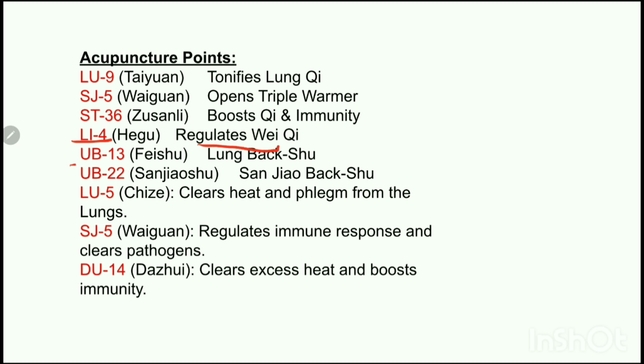We can use Urinary Bladder 13, which is the back shu point of lungs. It will strengthen the lung chi to support the triple warmer. We can use Urinary Bladder 22, which is the back shu point of Sanjiao, the triple warmer. It will help regulate water metabolism and clear stagnation. We can use Lung 5, which will clear the heat and phlegm from the lungs. We can use DU14, governing vessel 14, which will help clear excess heat and boost immunity.